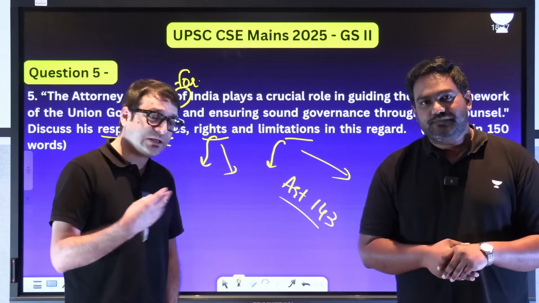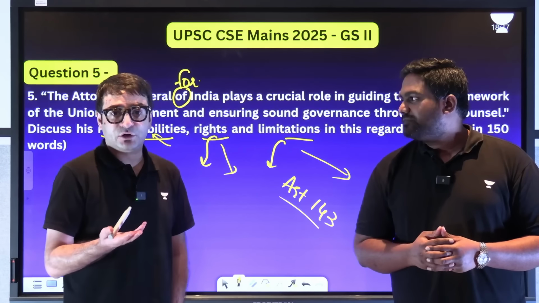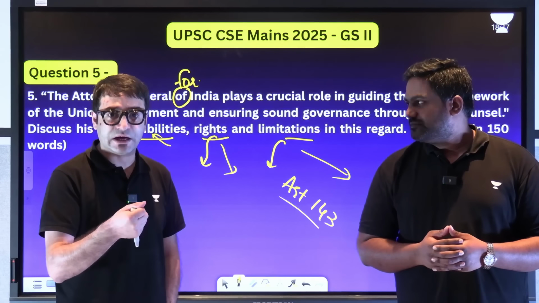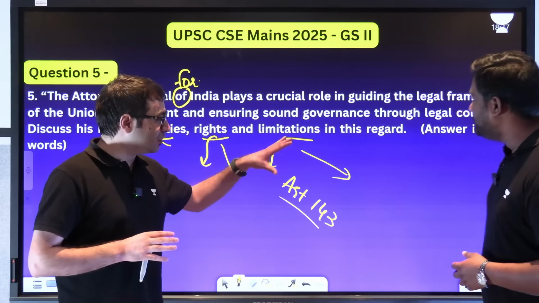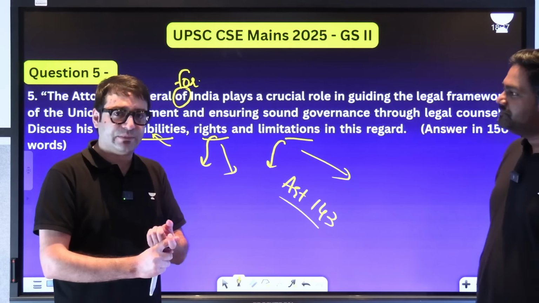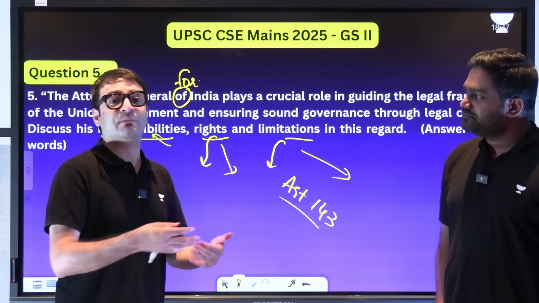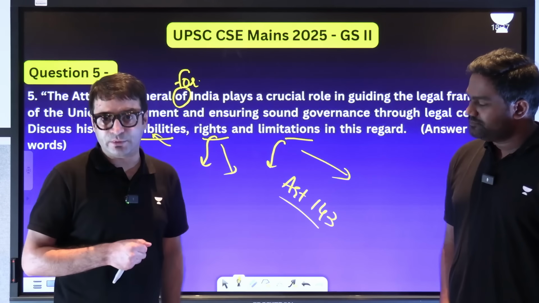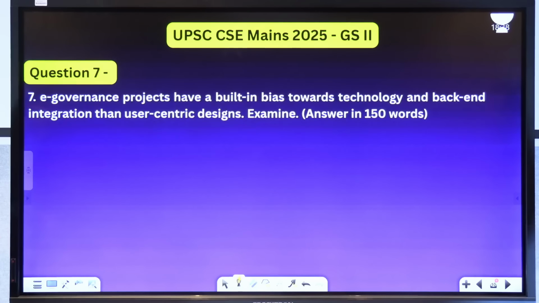That is the limitation. Limitation also is that although you can give a legal advice, it is for the government to either accept it or not accept it. Your advice may have persuasive power, but it is not binding on the Union government. So your limitation is you're not part of the Union cabinet, your advice may not be called in all matters, maybe the advice of the Solicitor General will be called. So that is something that we have to keep in mind.